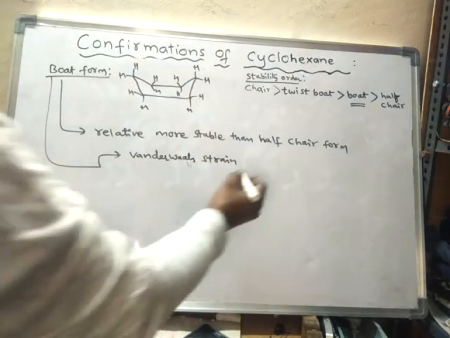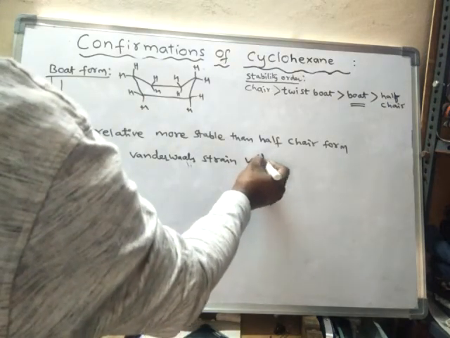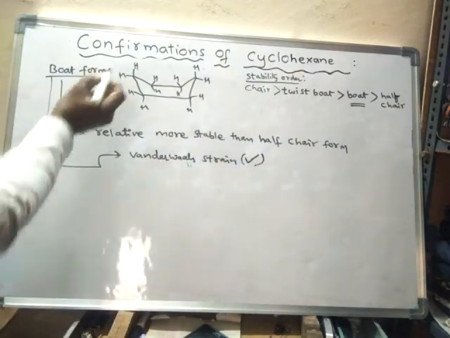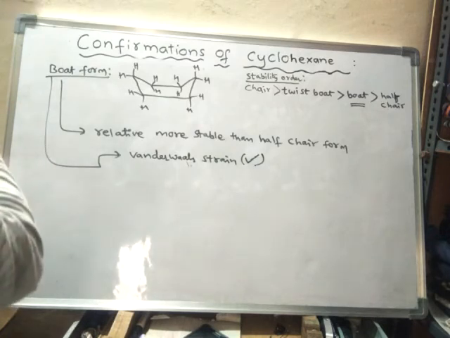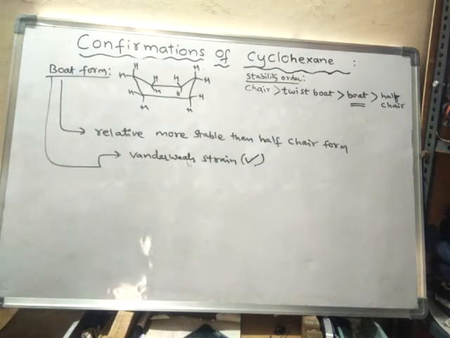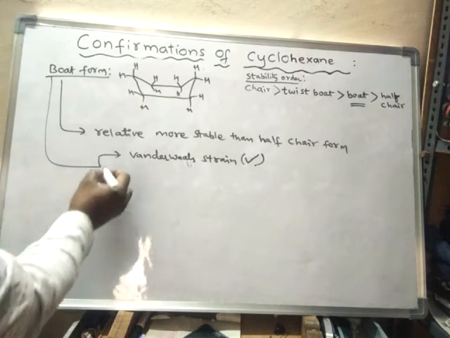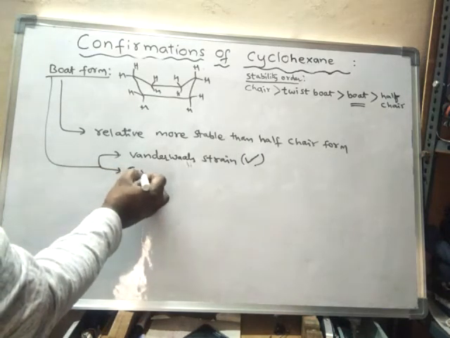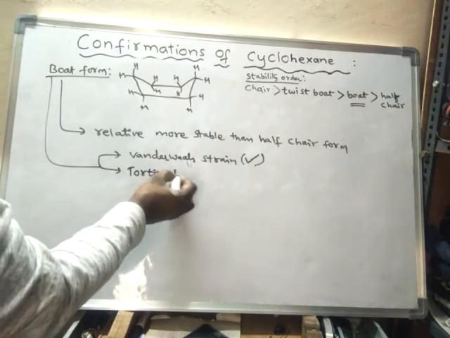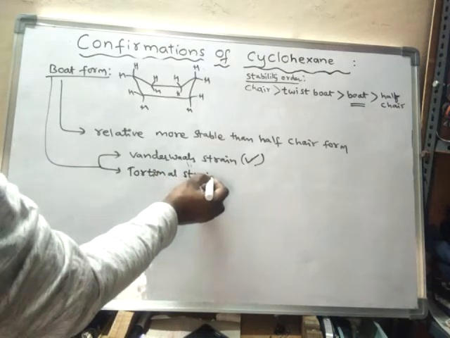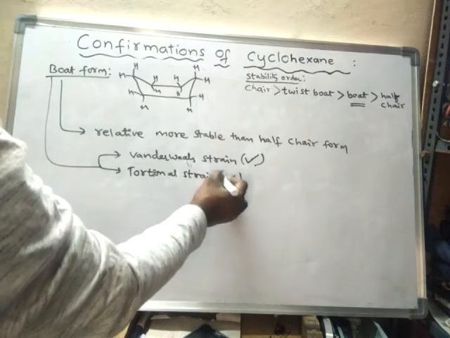So van der Waals strain is present here, and torsional strain is also present.